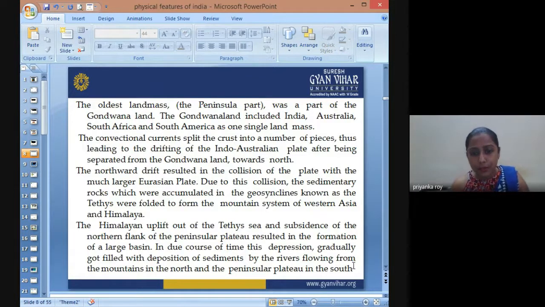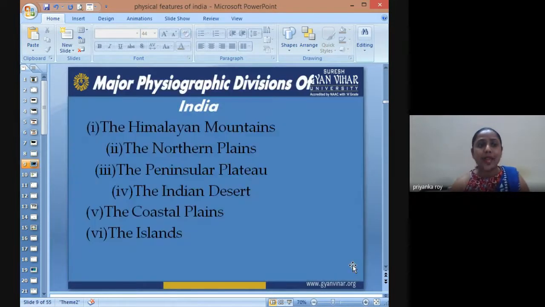Now, with the rivers flowing from the mountains in the north and the peninsular plateau in the south, we have the major physiographic divisions of India. The Himalayan mountains are in the north. Just below the mountains, we have the northern plains. Then we have the central plateau and the southern plateau, that is the peninsular plateau. On the west we have the Great Indian Desert, that is the Thar Desert.